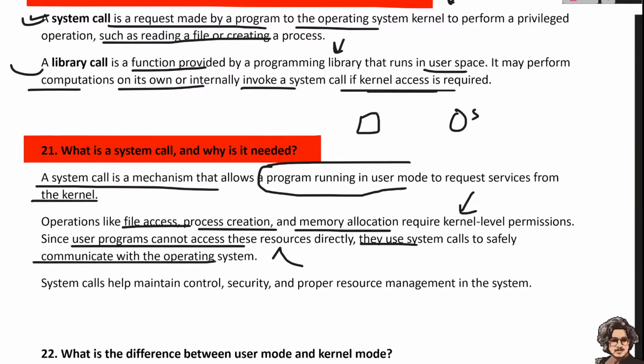So what do we call the system call? It is a mechanism that allows a program running in user mode to request services from the kernel. File access, file creation, memory allocation require kernel level permission. Because the user program cannot directly access all these resources, they use a system call to safely communicate with the operating system. System calls help to maintain control, security and proper resource management in the system.